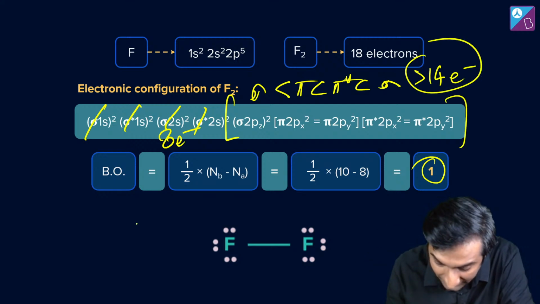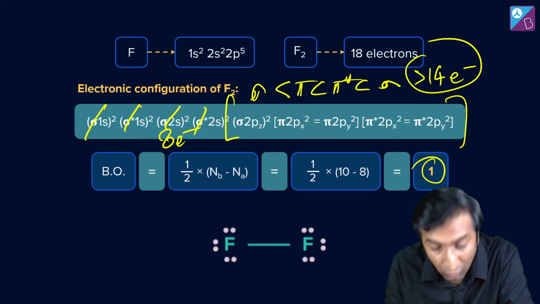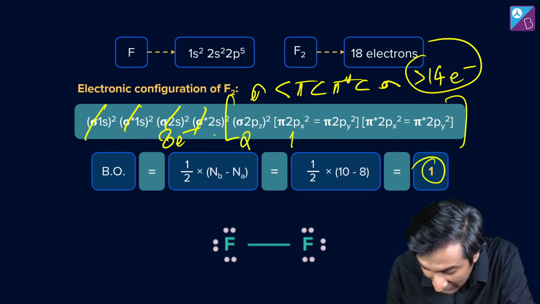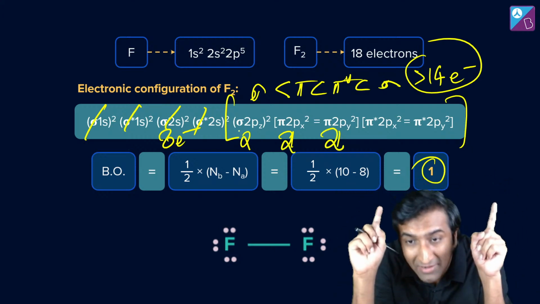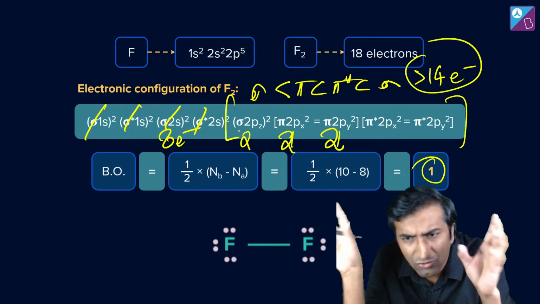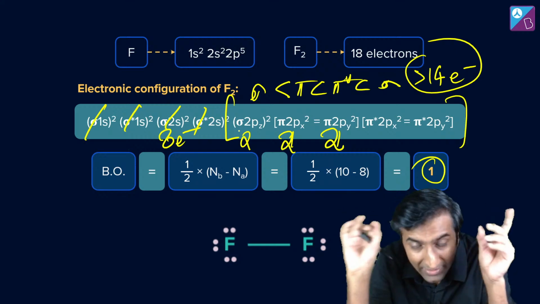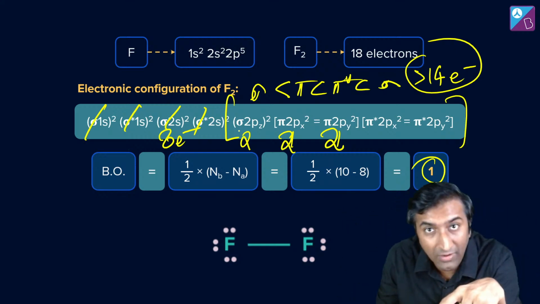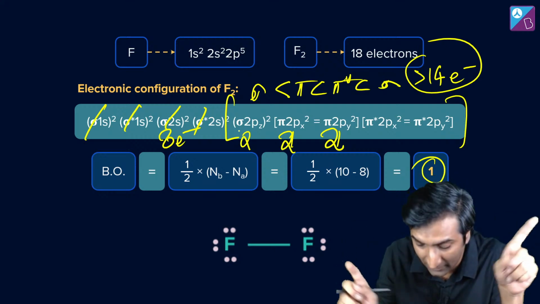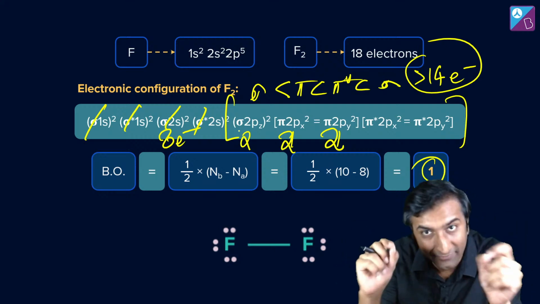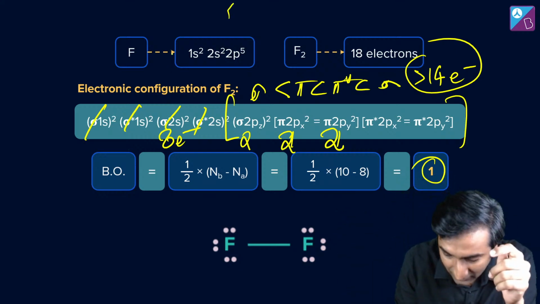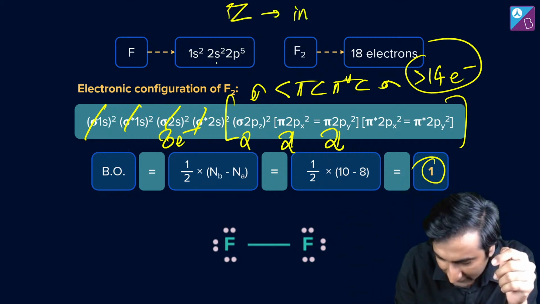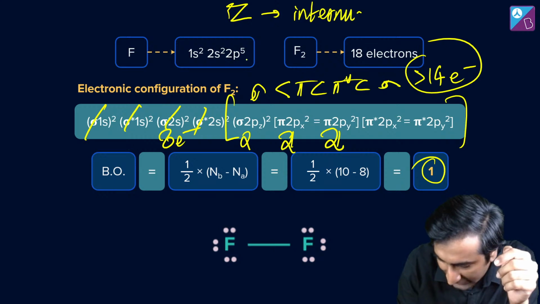अब क्या करें? इसको कैसे fill करें? So 8 हो गए. Now I have 10 more electrons left. So 2 here, then 1, 1, and then 2, and then 2. Why 1, 1? Because they're the same energy. Notice that. I know that you've been given the answer over here and all that. But ध्यान से करने वाली चीज है. पहले एक इलेक्ट्रॉन भरोगे because same energy है. Degenerate orbitals है. Pi वाले and pi x and pi px, pi py because Z is the internuclear axis. बार बार ये चीज मैं बोल रहा हूं, ठीक है? Because this is what NCERT also says.